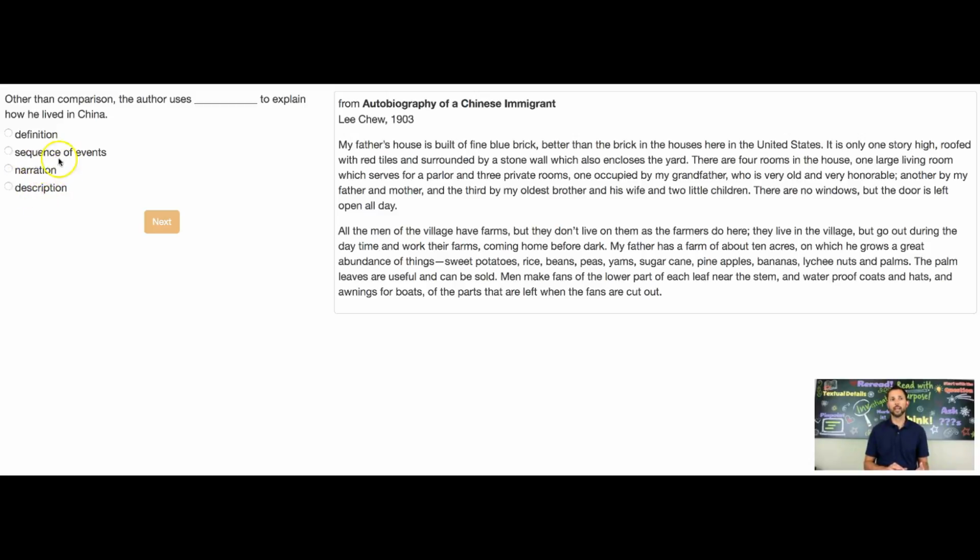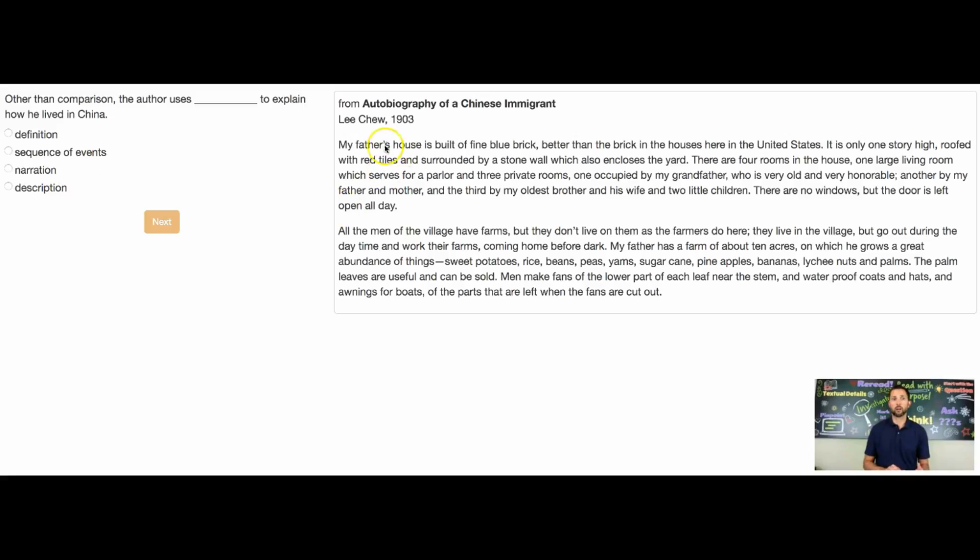And these two go hand in hand. Narration and description are very similar in that description is often found in narration. And a good story has description. So that is true that these two are close. But there is a difference. Narration is when someone tells a story. Description is when someone describes something.